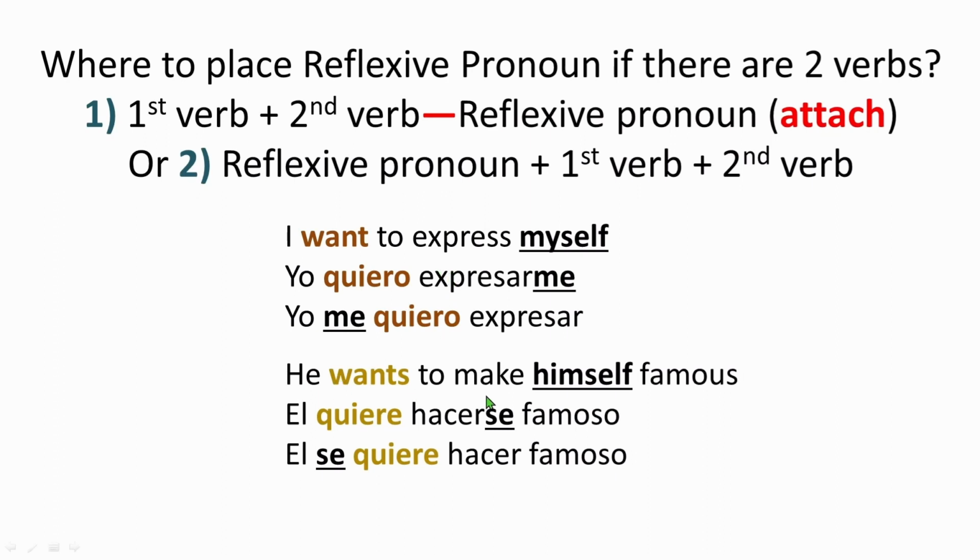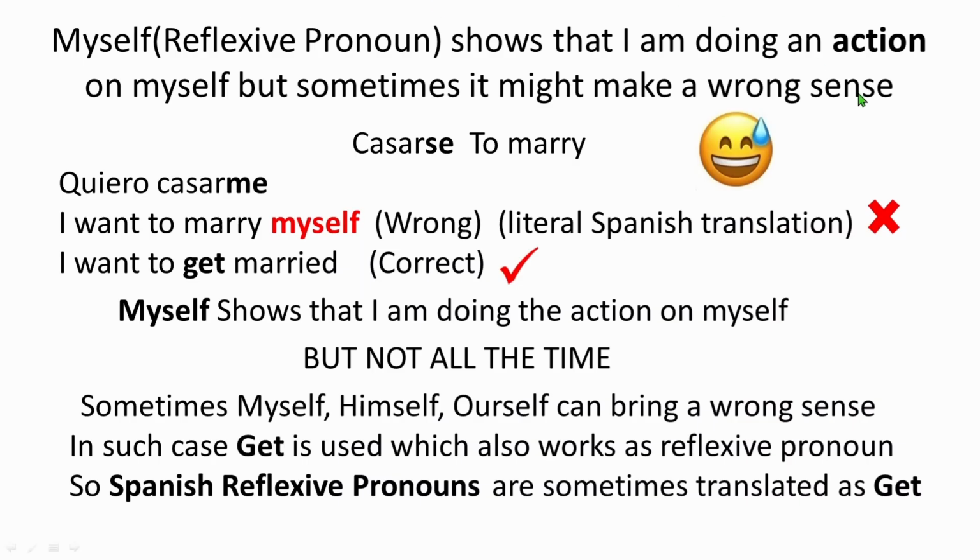Next is he wants to make himself famous, or he wants to become famous, right? So you can say él quiere hacerse famoso. This is perfect, attaching it to the second verb, or él se quiere hacer famoso, before the first verb. Él se quiere hacer famoso. Se here is himself, right? And the rest, you know this. Perfect.